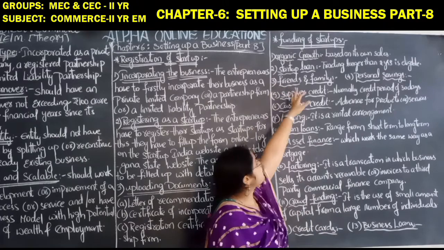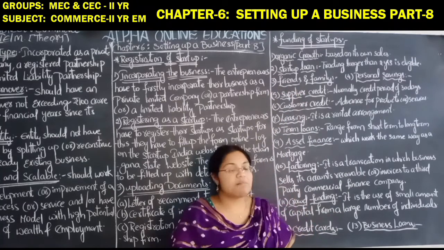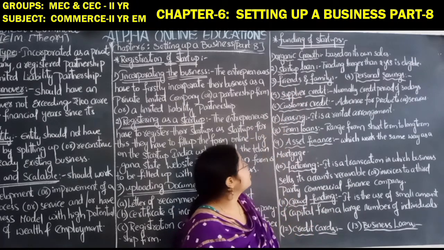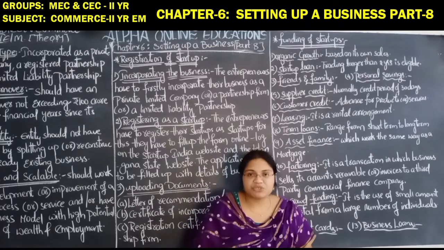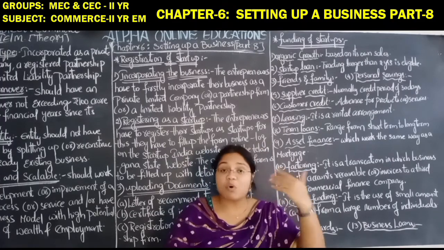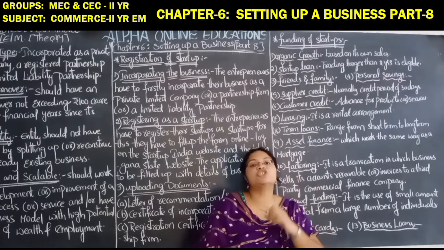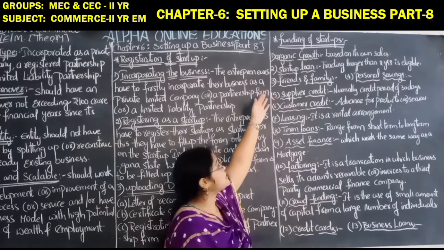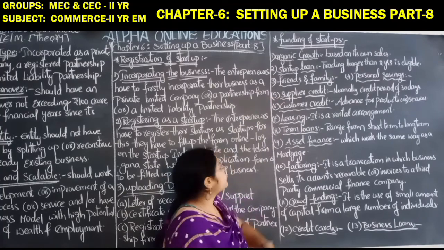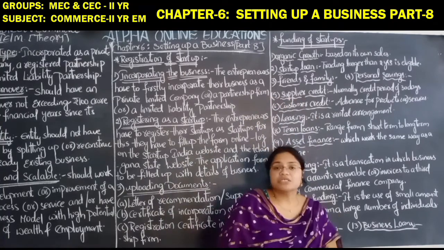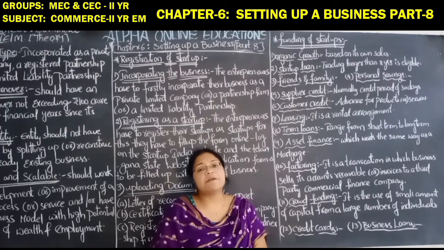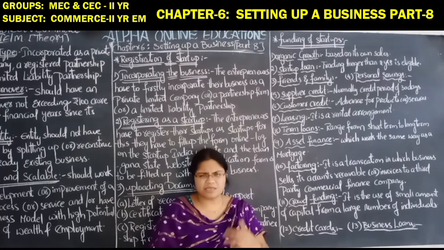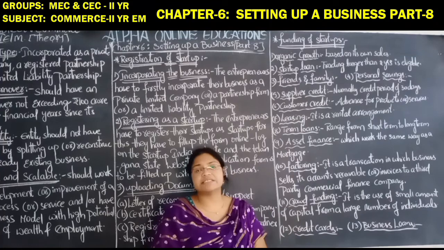Next, startup loan. A trading period longer than 2 years is eligible. If the entrepreneur has been trading their business for more than 2 years, then they are eligible to get this type of startup loan. Next, friends and families. From friends and family or colleagues, the entrepreneur can raise the fund. These are all external sources of raising the fund.